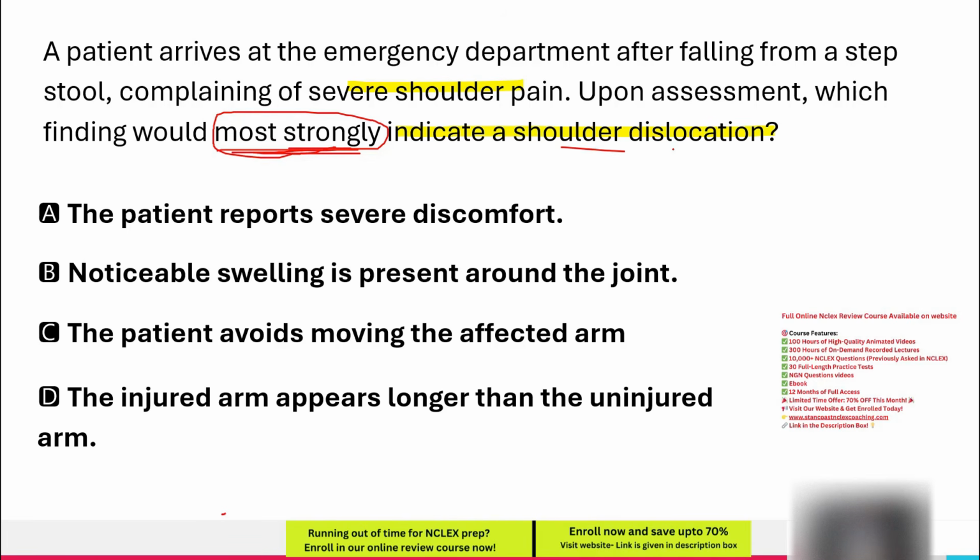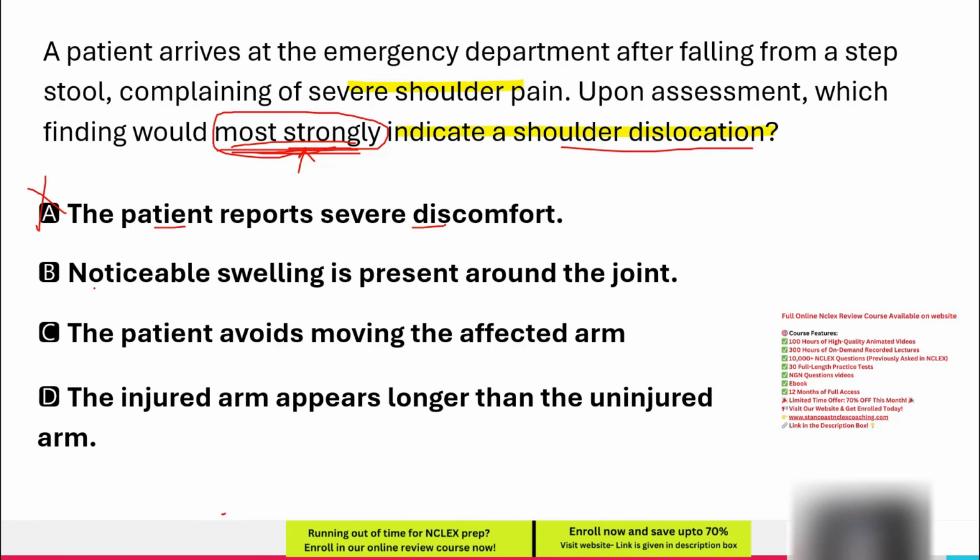Since the question asks for the strongest indication, we must eliminate the general signs and select the most conclusive one. Option A. The patient reports severe discomfort. Pain is a general symptom of many musculoskeletal injuries, including fractures, sprains, and contusions. Although shoulder dislocations cause severe pain, this symptom alone does not confirm the diagnosis. Since the question requires the most definitive indicator and pain is nonspecific, this option is incorrect.